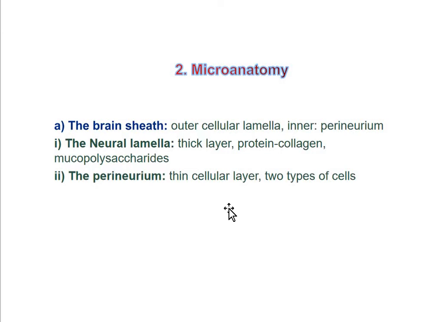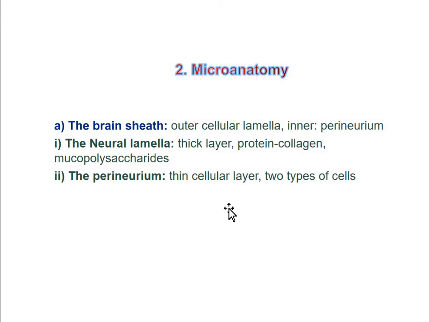Now the neural lamella is 150 to 200 angstrom thick in case of Coleoptera and 500 to 600 angstrom thick in case of Orthoptera, and in most of the insects it is differentiated into an outer homogeneous dense and inner less dense heterogeneous sublayer.